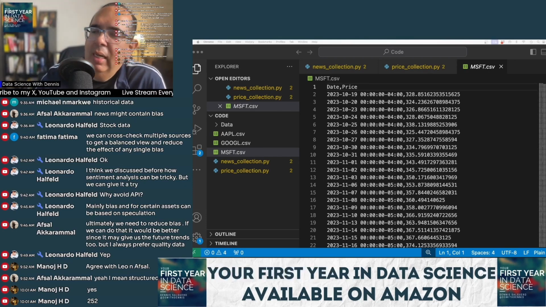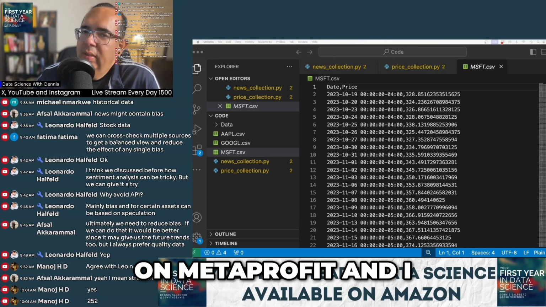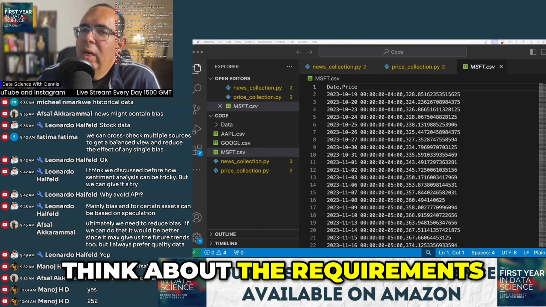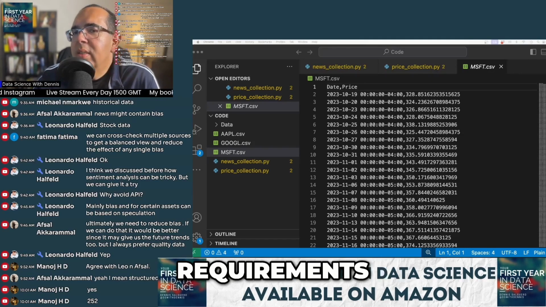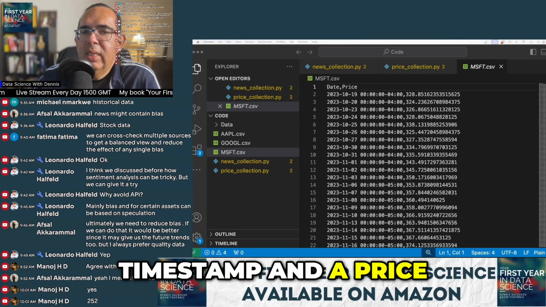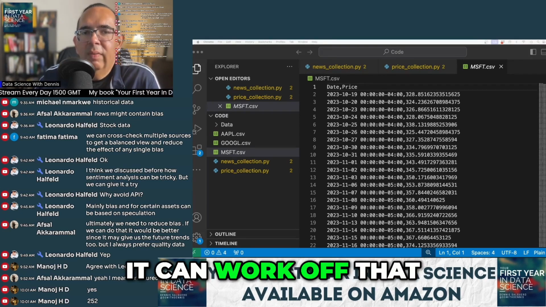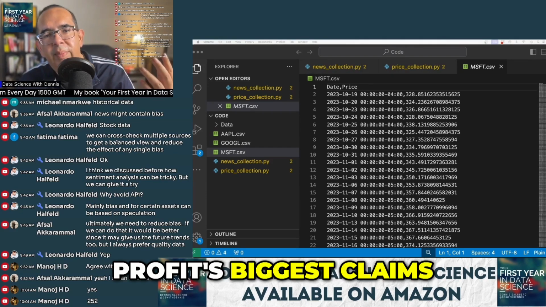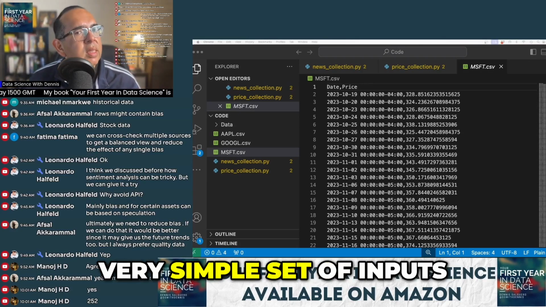Well, if I think about the tutorial I did on MetaProfit and the requirements for MetaProfit, this file fits those requirements. MetaProfit just wants a date timestamp and a price, and that's it. It can work off that. That's one of Profit's biggest claims, that it's a very simple set of inputs.